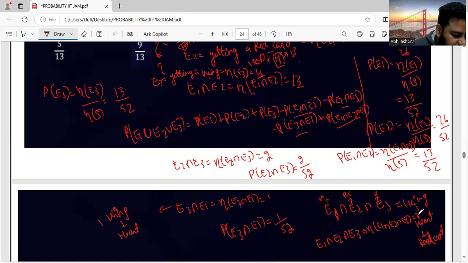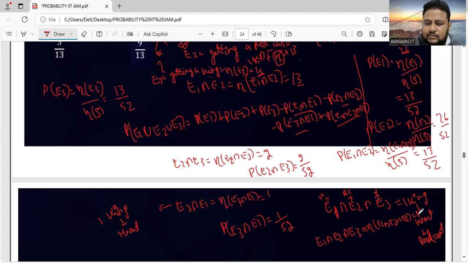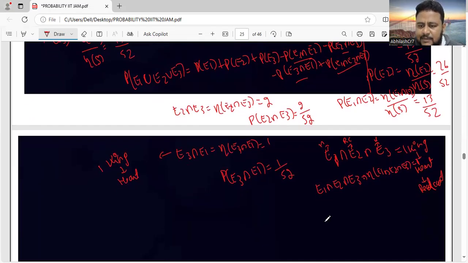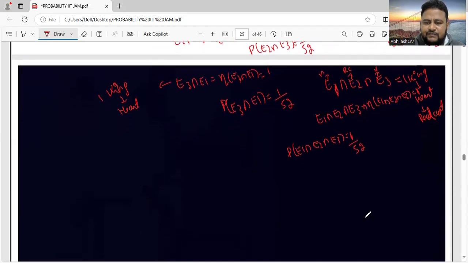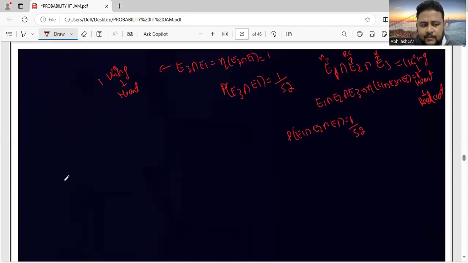Got it, friends? N of E1 intersection E2 intersection E3 will be equal to 1. So P of E1 intersection E2 intersection E3 will be equal to 1 by 52. Now if I write the formula again, observe carefully. We need to find P of E1 union E2 union E3. Before the formula, I'm writing it again so that you remember.